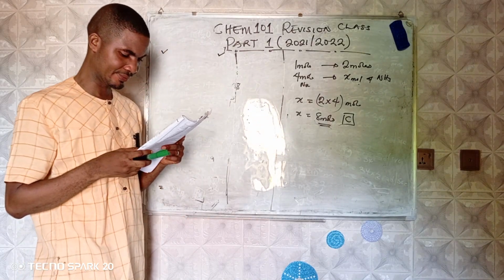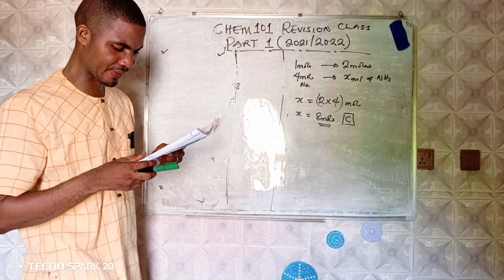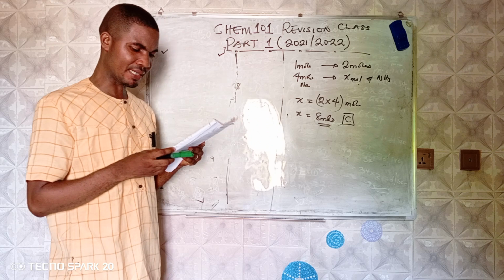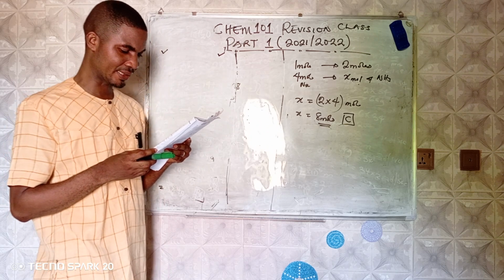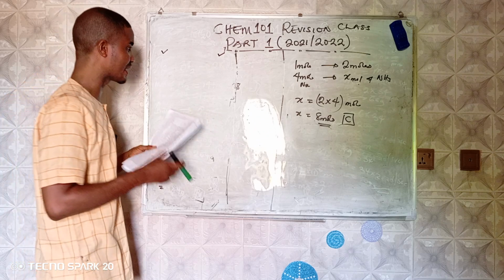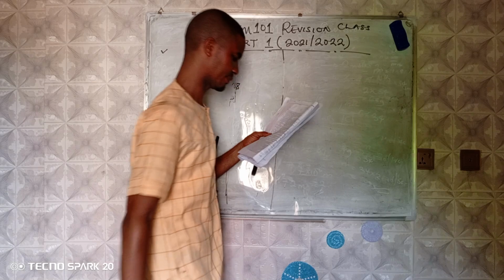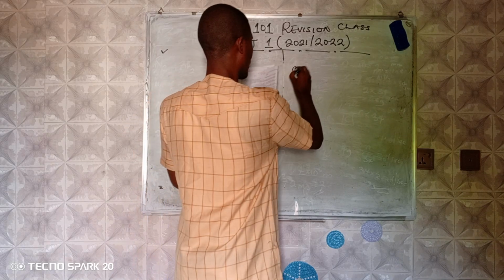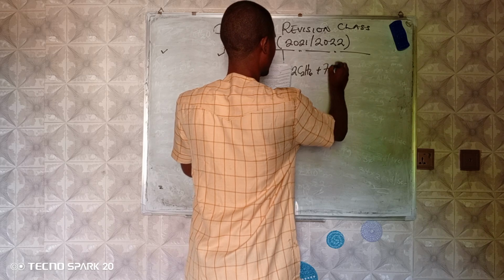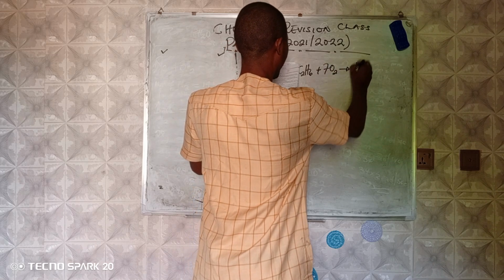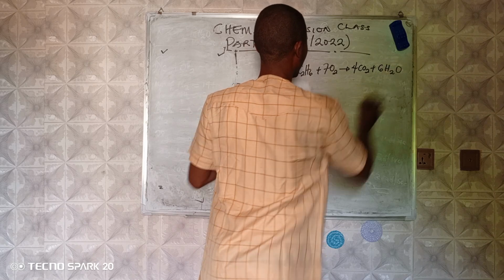Ethane gas C2H6 reacts with oxygen to give carbon dioxide. How many grams of ethane are required to react with 28 moles of oxygen? Still the same stuff. Now the equation is given to us as 2C2H6 plus 7O2 gives 4CO2 plus 6H2O.